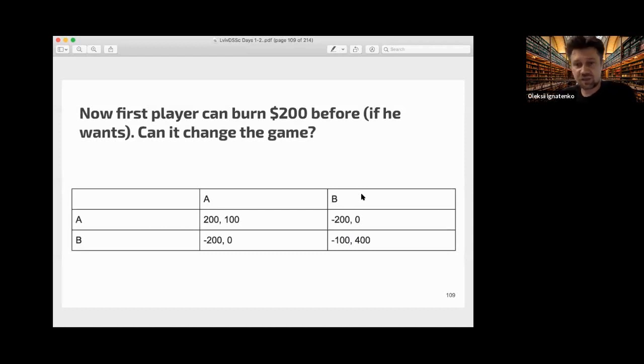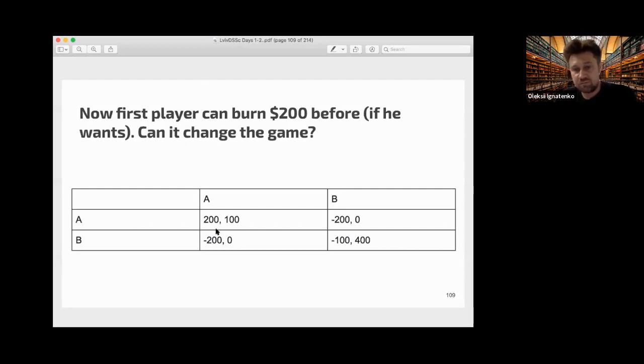Can it change the game? Well, from our intuitive point of view, how can it change the game? If he burned $200, it's his problem, and nothing can change the fact that when you put the card in the box, well, how can the past affect this? But for this situation, I just draw the matrix.